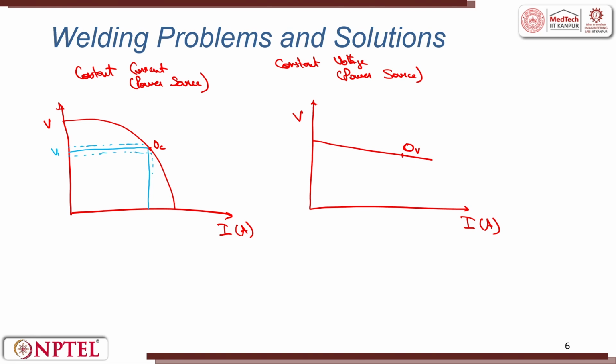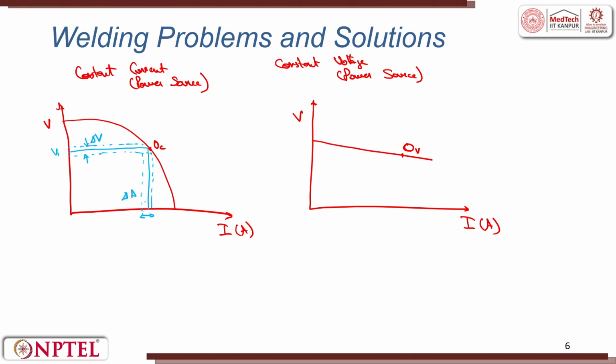The corresponding variation in current would be this much only. If this is delta V, this difference is delta A, change in amperes.